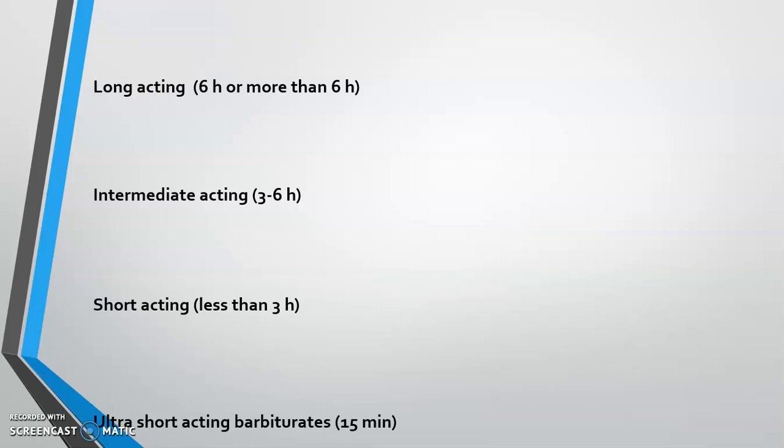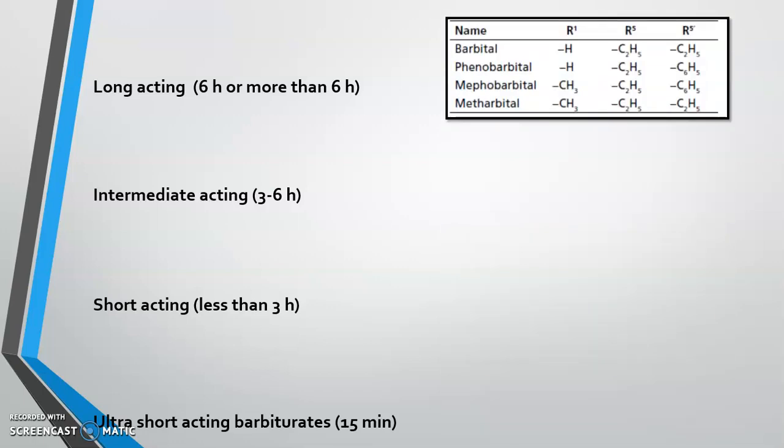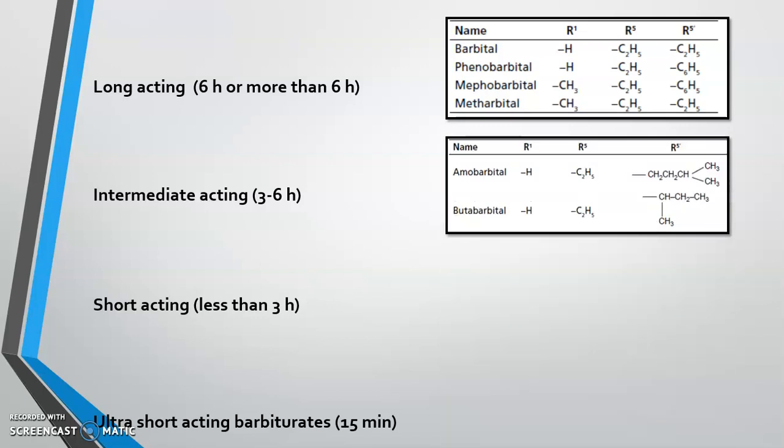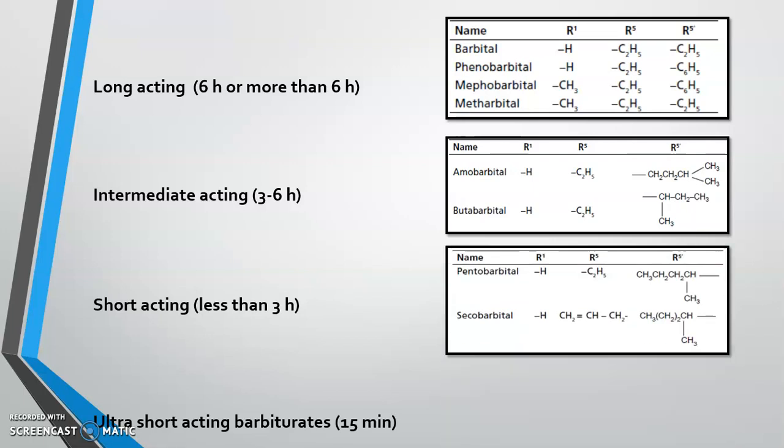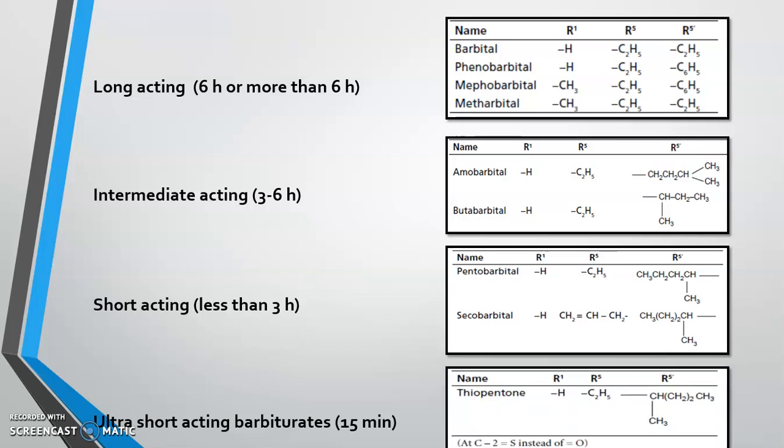They may be long acting, that is 6 hours or more than 6 hours. So drugs are barbital, phenobarbital, mephobarbital, metharbital. Intermediate acting: amobarbital, butabarbital. Short acting, less than 3 hours: pentobarbital, secobarbital. And ultra short acting barbiturates, that is 15 minutes. So the drug is thiopentone, or you can say thiopental.